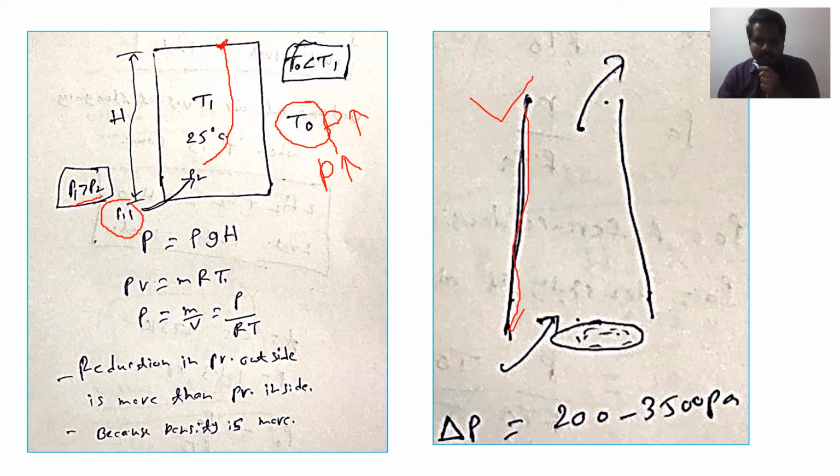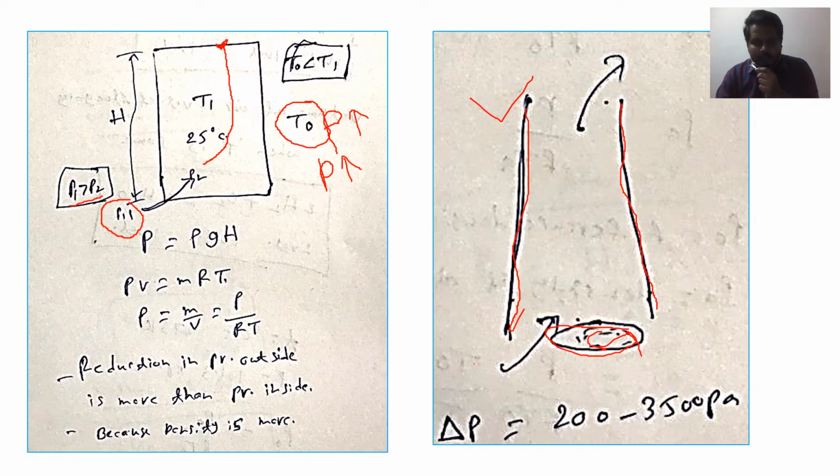In industries, you might have seen this one. It will be a very long structure, very tall. This is the chimney. For example, here there is a grate. As we know, at a grate combustion will take place. After combustion, that exhaust we have to take out.